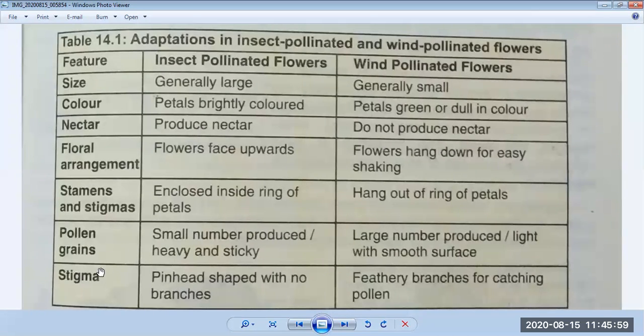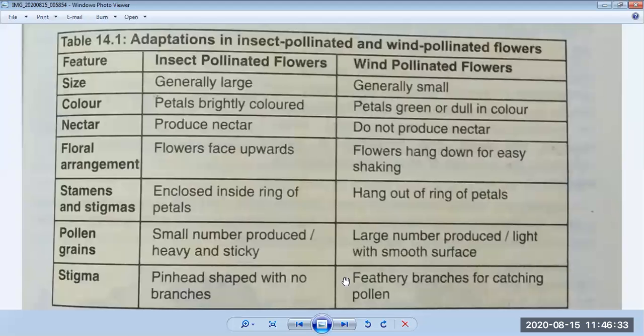Okay, now we will see the stigma. What is happening in an insect pollinated plant? Insect pollinated flowers have a pin head shape and no branches. But in a wind pollinated plant, what happens? Feathery branches for catching pollen. If it is an insect pollinated plant, the stigma is pin shaped with no branches.